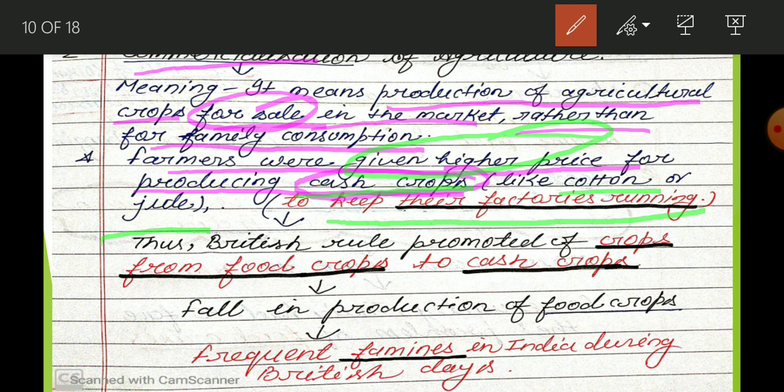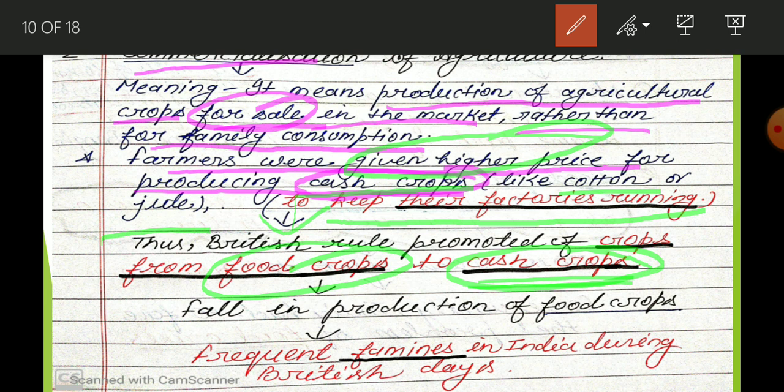Okay, so in this way, this commercialization, what is its result? Its result is that people started to do production of cash crops. In the place of food crops, they started to produce cash crops. And in the beginning I told you there is abject poverty. People are not able to fulfill the food requirement of our country.